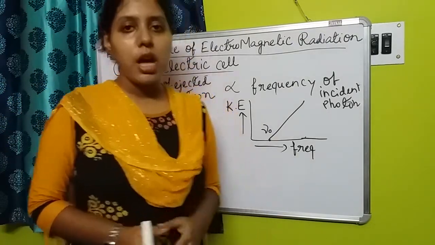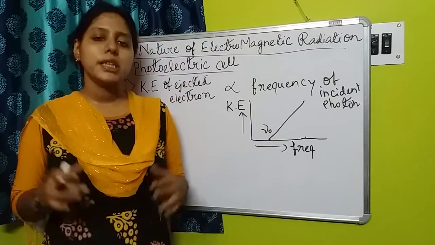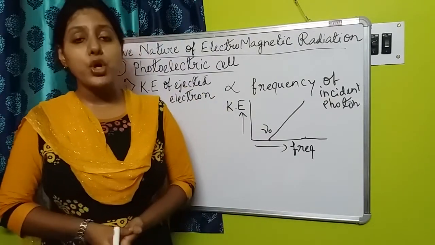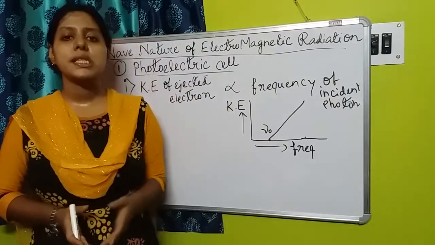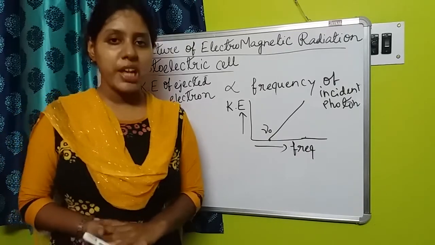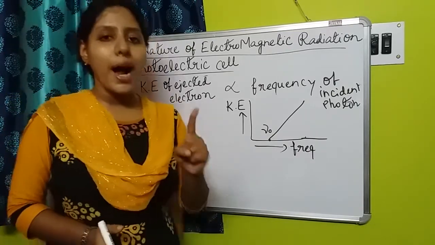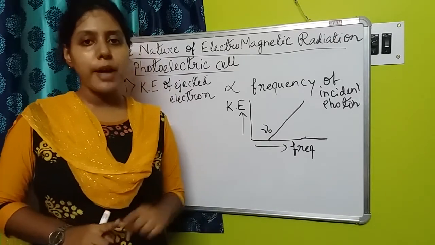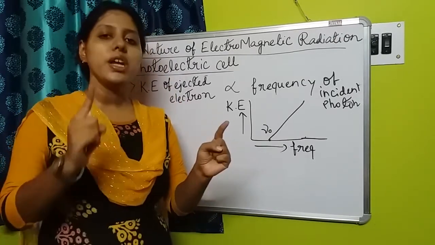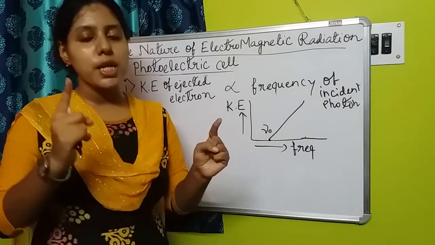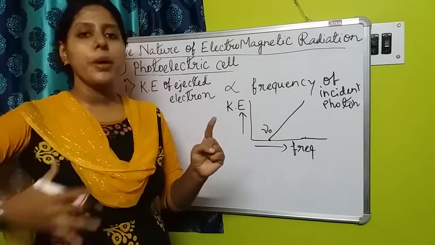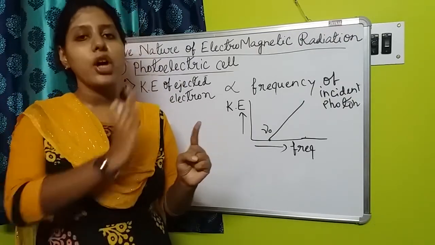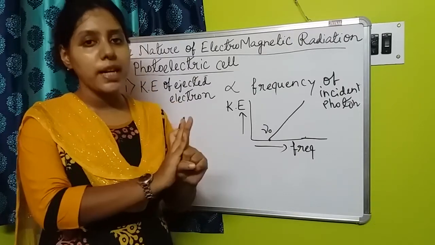Now the next one, number 2: the kinetic energy of the ejected electron will not depend on the intensity of the light. Intensity of the light means the number of photons, the number of particles present in the light. But to remove one electron, we need only one photon. So if there are many photons present, that will not affect the removal of one electron.